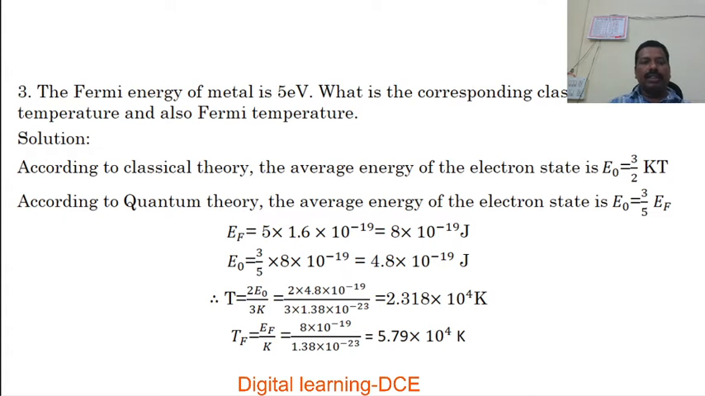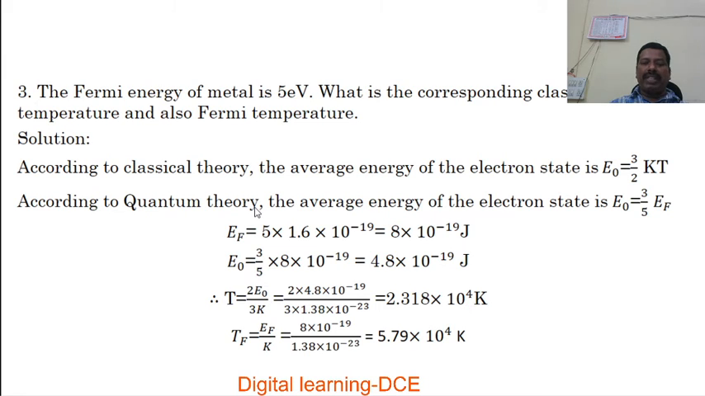Next problem. The Fermi energy of a metal is 5 eV. What is the corresponding classical temperature and also the Fermi temperature? Here Fermi energy is given in terms of electron volt. We should calculate the classical temperature and the Fermi temperature. Now to do that, we know according to the classical theory, the average energy of the electronic state is E0 equal to 3/2 kT, where k is the Boltzmann constant and T is the absolute temperature.